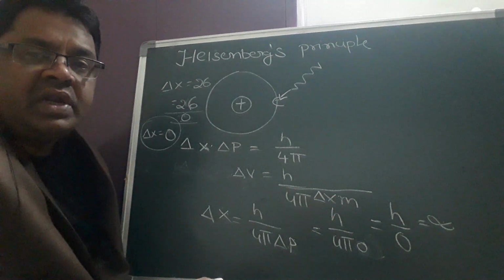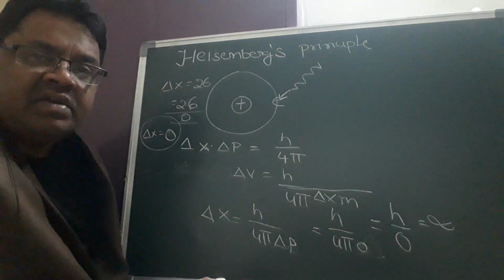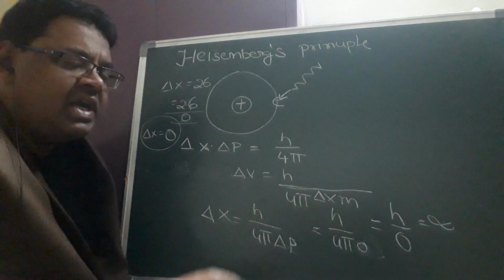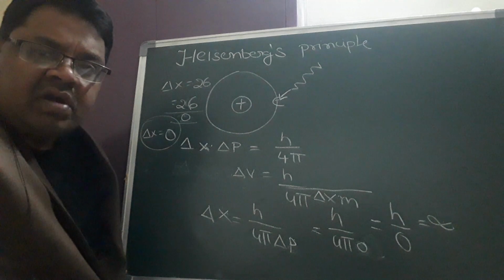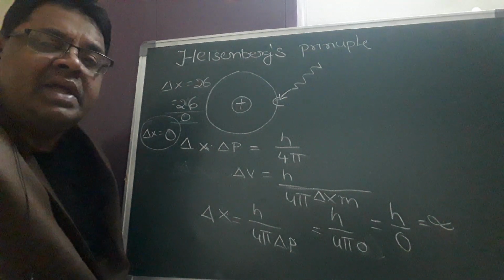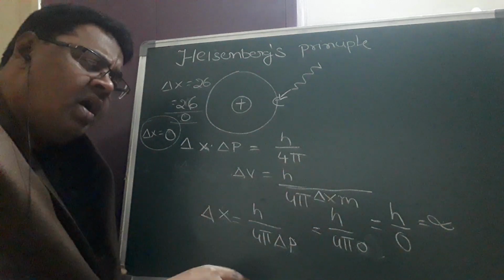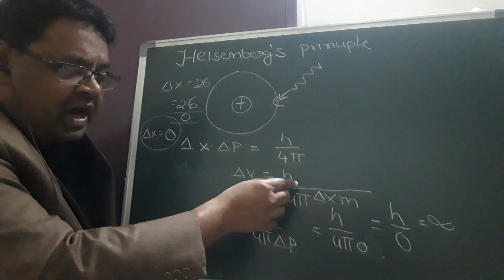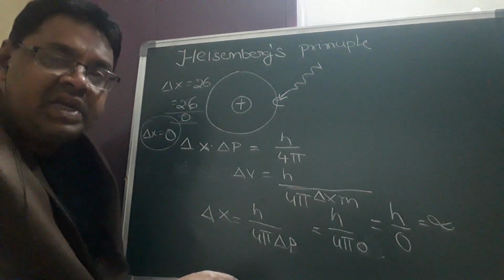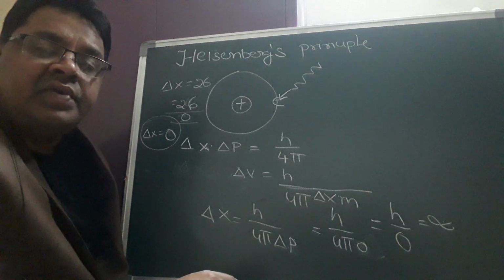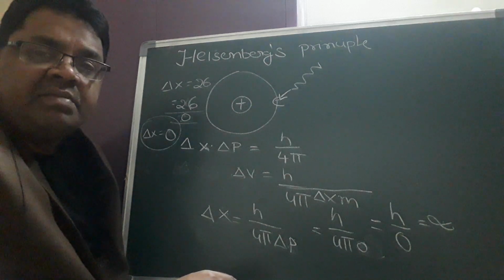Such a value is almost negligible. Like this, the Heisenberg principle is only applicable for lighter particles like electron, proton, neutron. You cannot apply this principle for heavy particles, because the m is present here. If the m value is very high, and h is already 10 power minus 34, that negative exponent will become more and more negative. Like this it will give insignificant values. So this is the main principle.